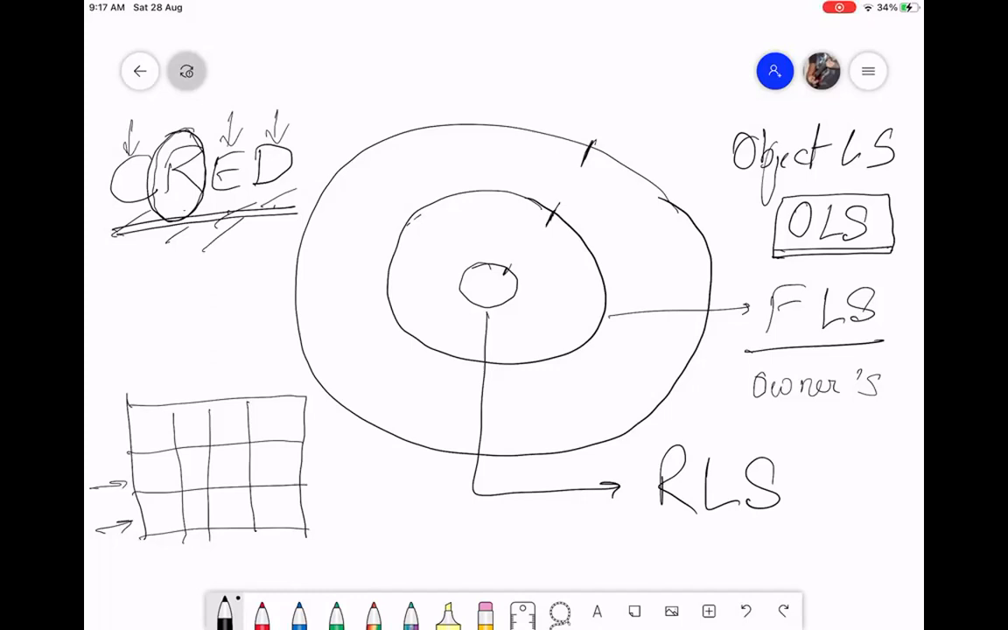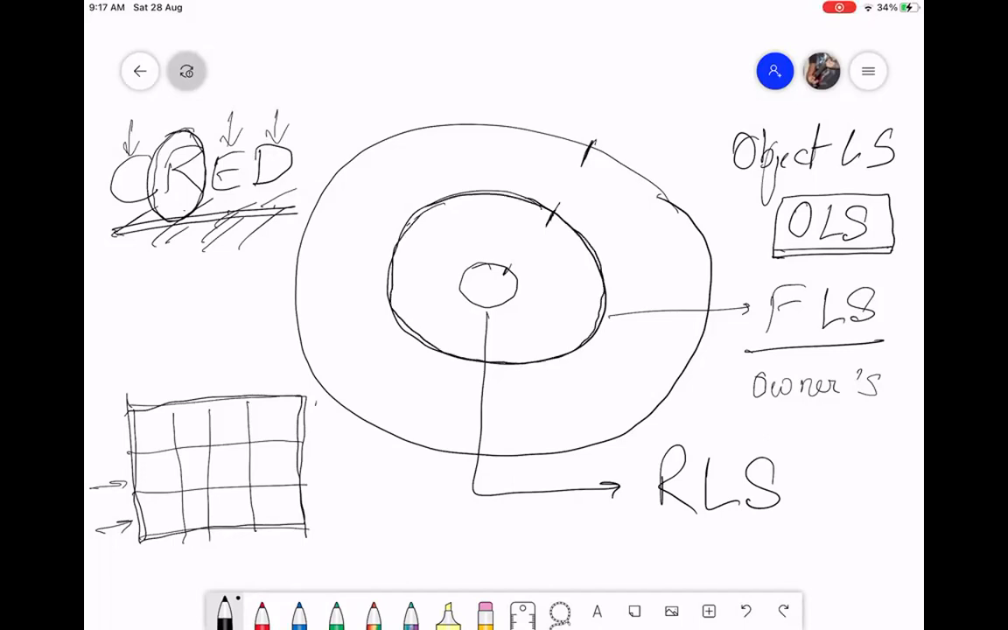Now, this is the table level permission. On the whole table, do I have access? And if I have access, what kind of access do I have? Can I create? Can I read? Can I edit? Can I delete? That is overall on that table. That is OLS. If I have access on the table, then the second level permission is the field level security.